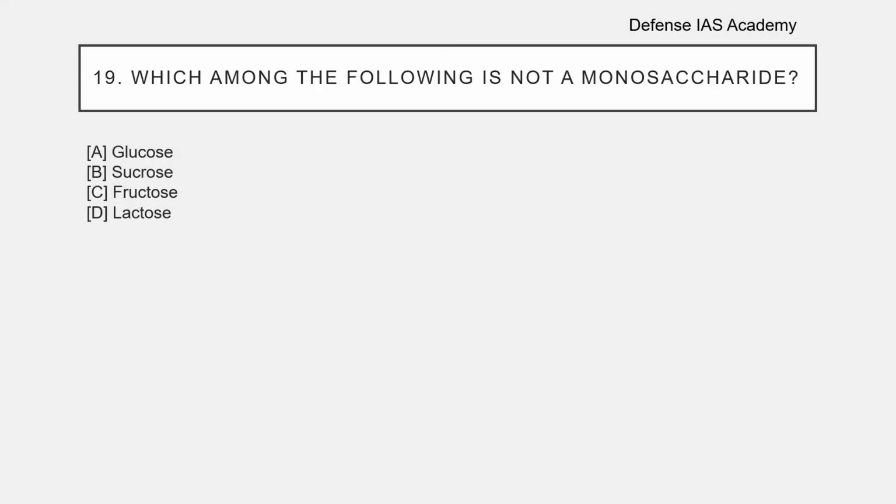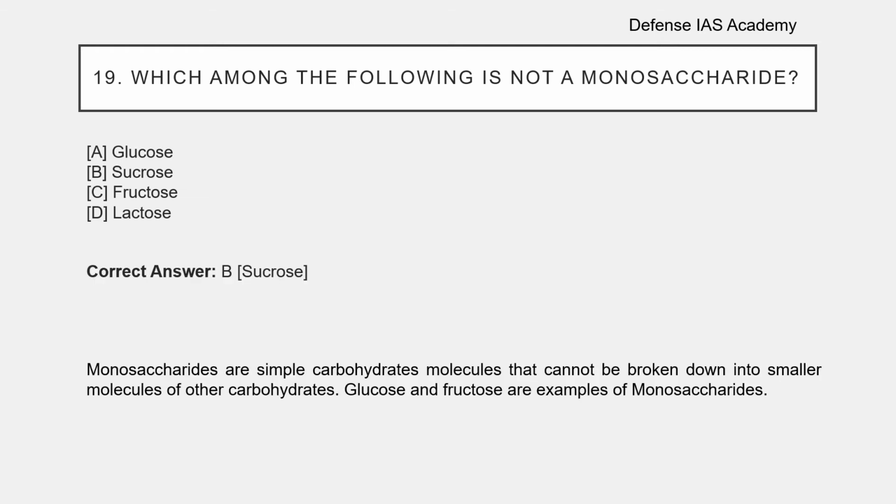Question number 19. Which among the following is not a monosaccharide? The options are glucose, sucrose, fructose, lactose. The correct answer is option B, sucrose. Monosaccharides are simple carbohydrate molecules that cannot be broken down into smaller molecules of other carbohydrates. Glucose and fructose are examples of monosaccharides.